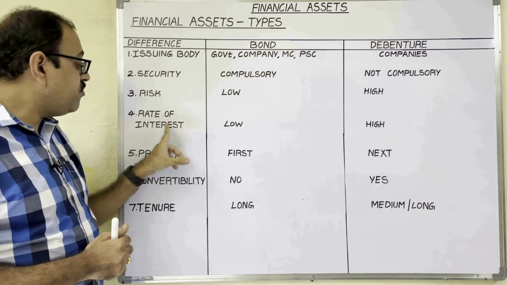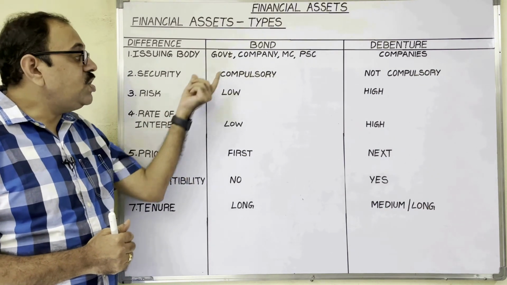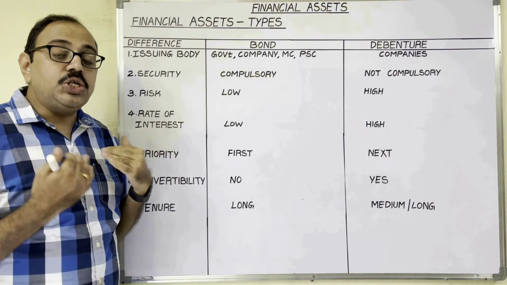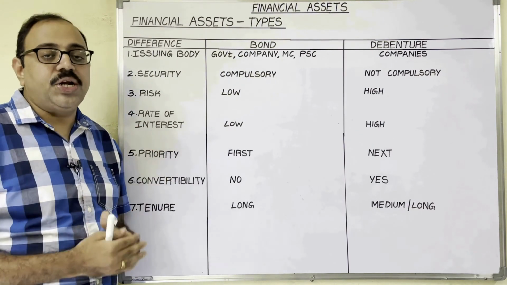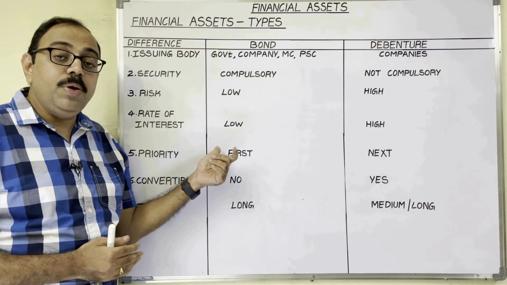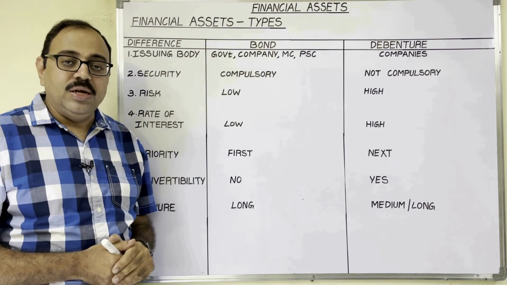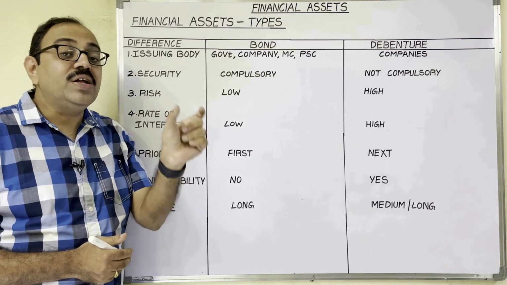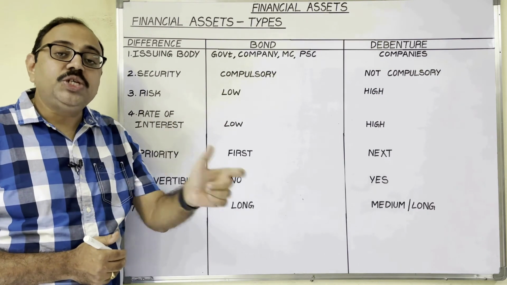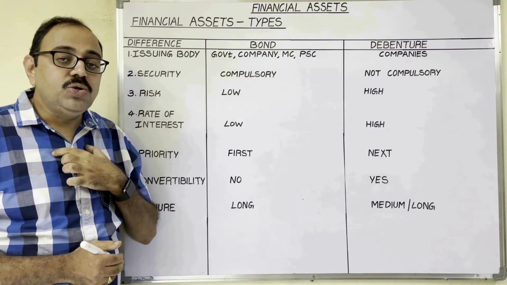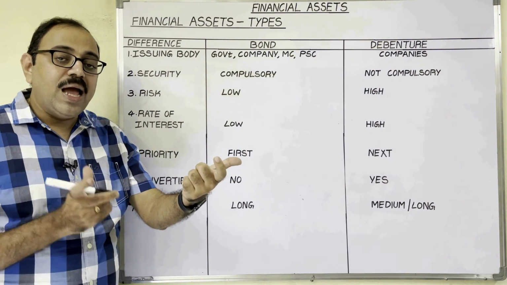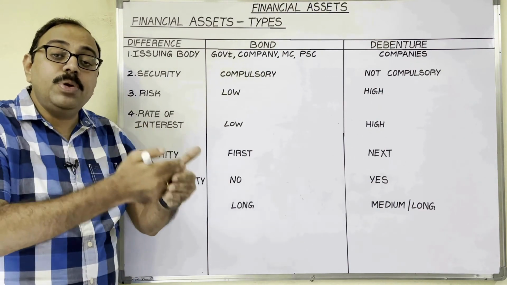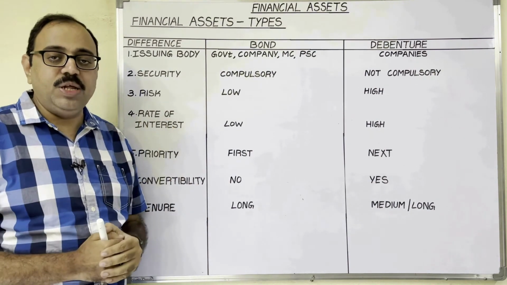Next, rate of interest. In case of bonds, as security is given to investors, issuer gives less interest rate to them, and this interest will be paid on accrual basis. Means, for example, issuer issued bonds for 7 years period. When that maturity completes, then issuer gives principal amount and interest for the 7 years. Thus, interest will be paid at the end of maturity period.